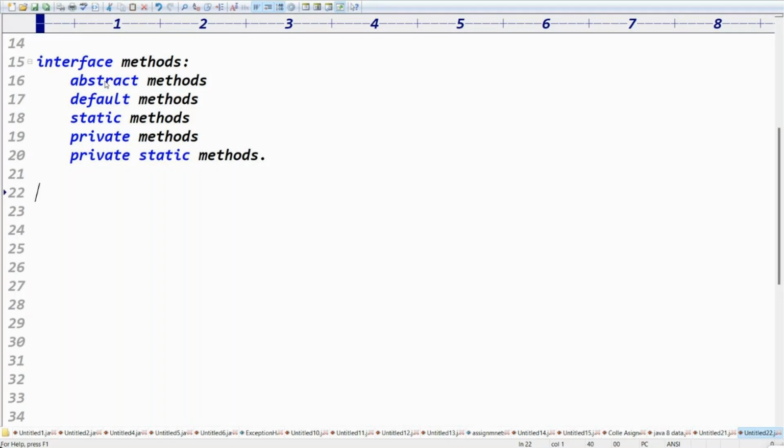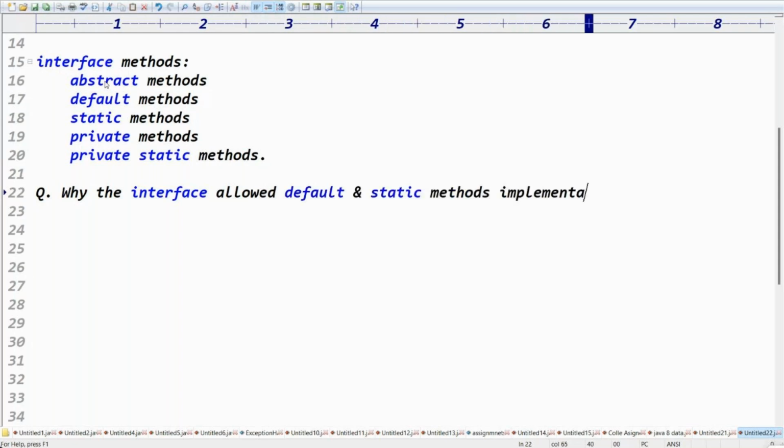Get the question, right? Why did the interface allow default and static method implementations? Question is clear? Yes. For this question, the answer is very simple.